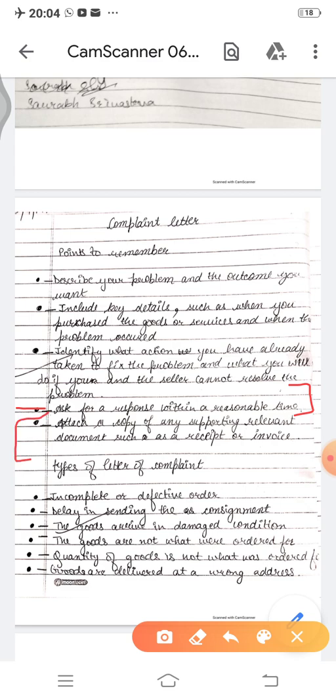Then this is important, you need to attach a copy of any supporting relevant material. Here it means a receipt can be there, an invoice can be there. So that is really very important to mention, meaning when that product was purchased, that bill, that warranty card. These are called the relevant documents. Then next I have written over here types of complaint letter: incomplete or defective order, delay in sending the consignment, the goods arrive in damaged condition, the goods are not what were ordered. Further you can read it.